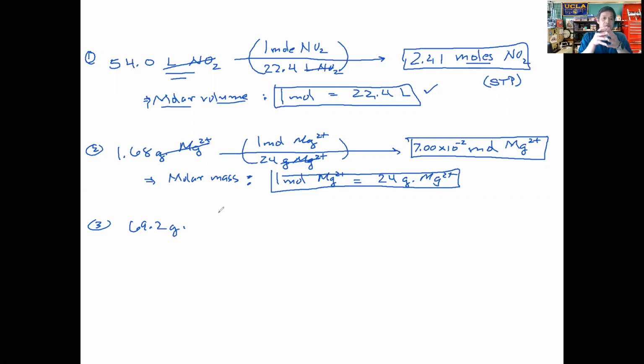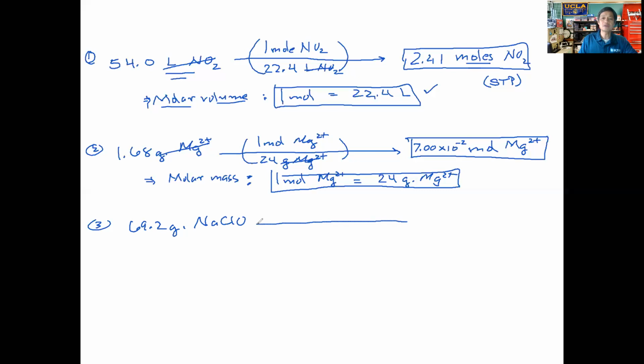Okay, for these problems here, folks, and I've been emphasizing this point since day 1 of our class, you have to be able to obtain the right formulas. Okay, you have to know how to do this. So for the third one, they tell us that we have a mass of this particular compound. Unlike number 2, where it's just a single element in its ionic state, with number 3 we have a compound. And the compound is sodium hypochlorite. So you have to be able to come up with the correct formula for this compound.